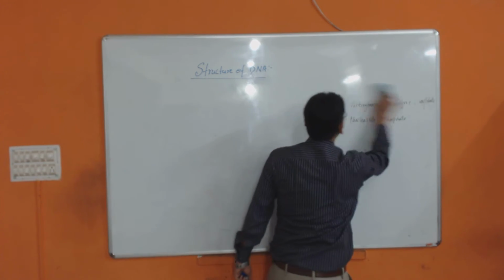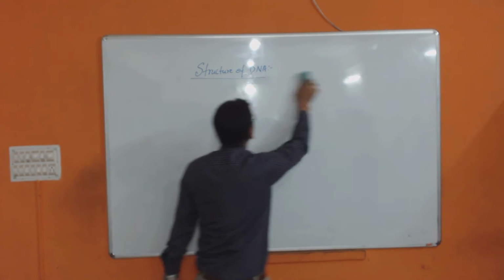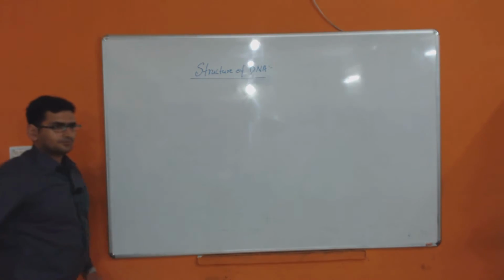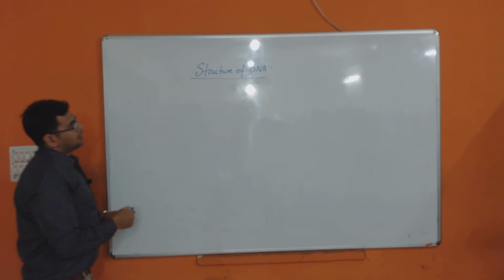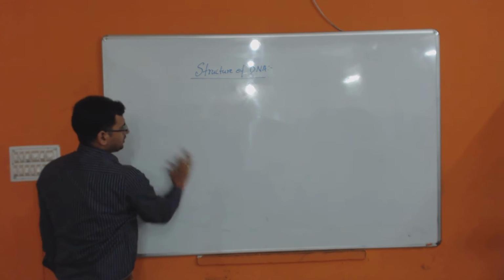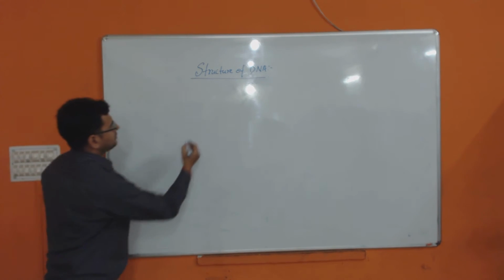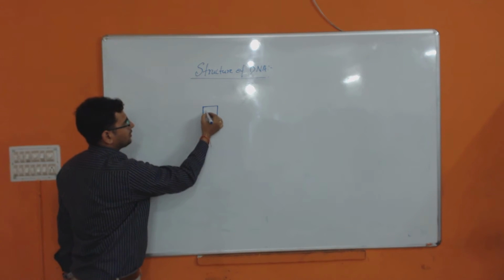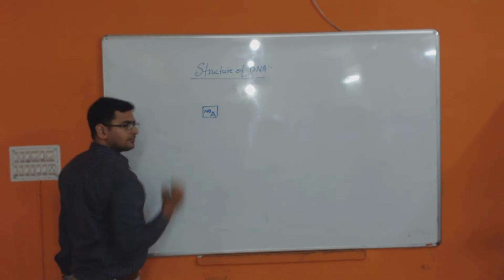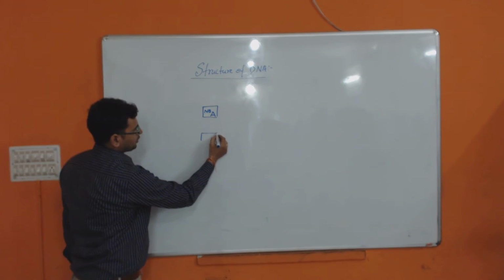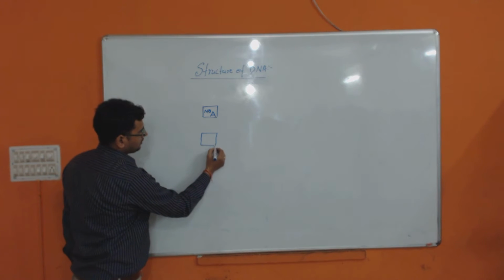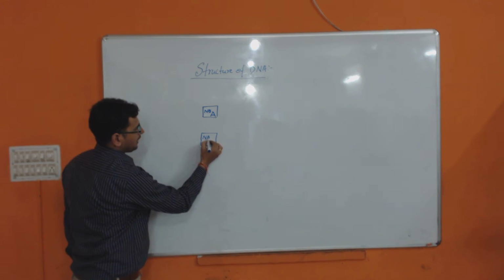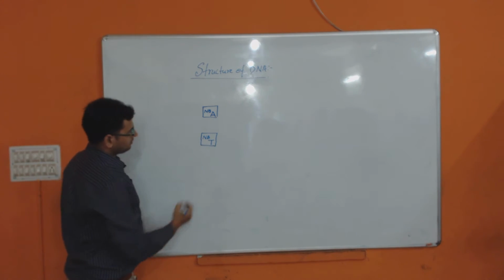So today we will draw the structure of the DNA. Okay? I am showing you the random structure. Suppose this is your nitrogenous base. I am calling it adenine. Suppose this is again a nitrogenous base. I am calling it thymine.